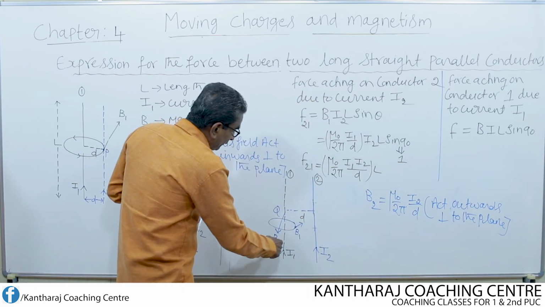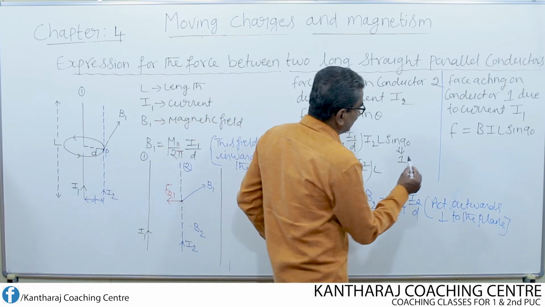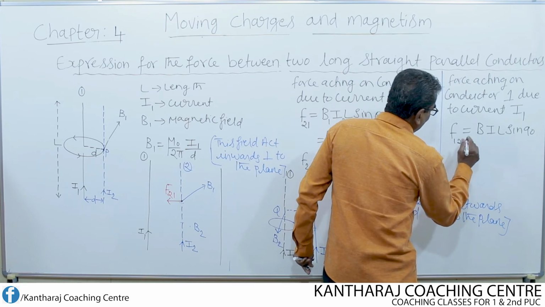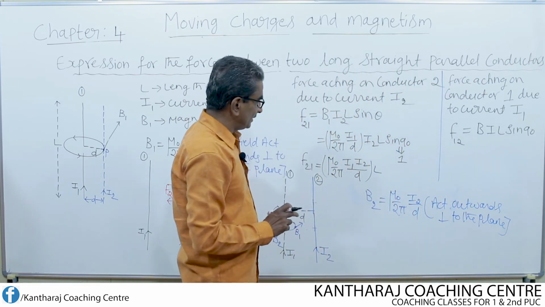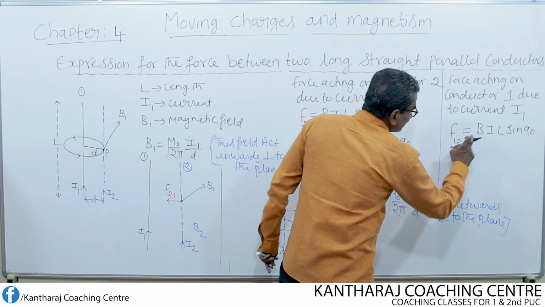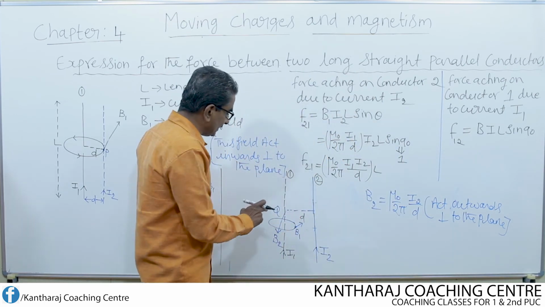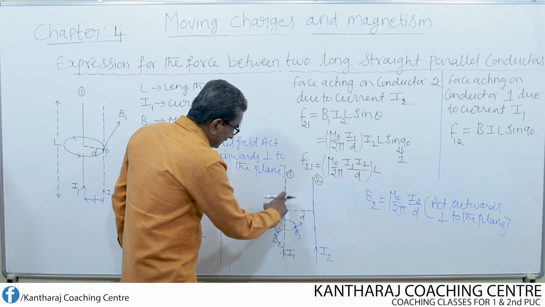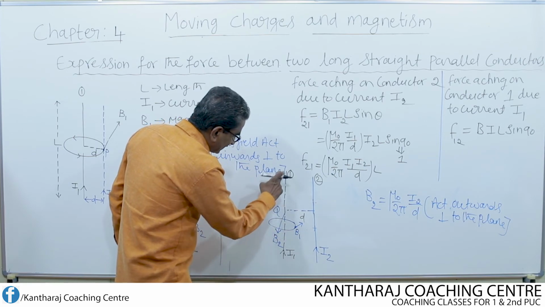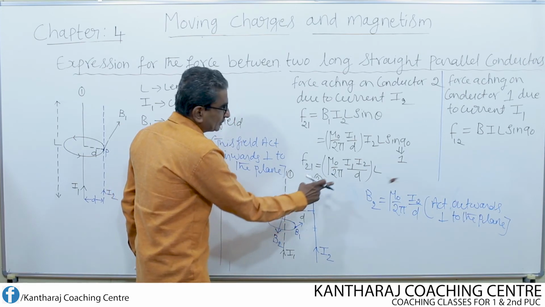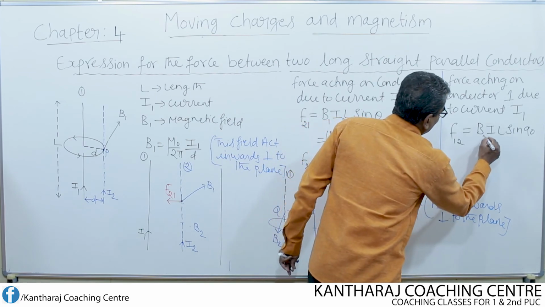But now we are finding the force on which conductor? Force on conductor 1 due to the current flowing through conductor 2. Then here B means, should I write B1 or B2? That is important. See, this conductor is kept in the external field. Which is the external field to this conductor? B2. So therefore here I have to write B2.